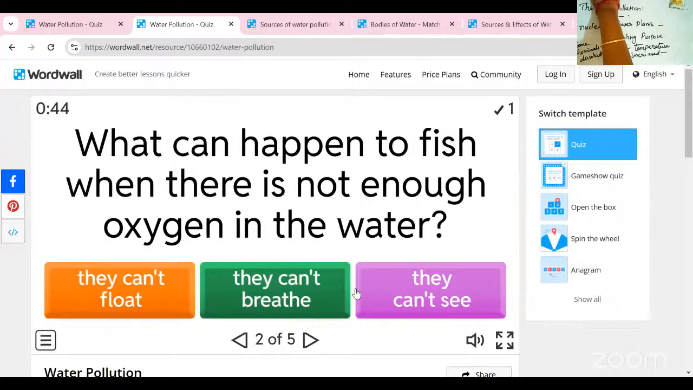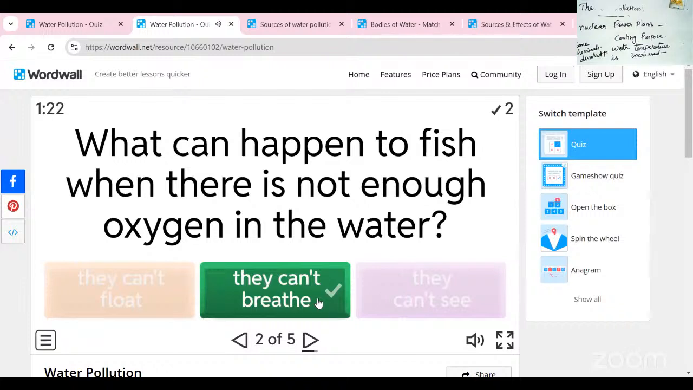Okay. What can happen to fish when there is not enough oxygen in the water? They can't float, they can't breathe, they can't see. Oxygen is the main source of our respiration, not only for humans but for animals also. Yes, someone said plastic. Okay, very good. What happens to fish is they can't breathe, so that is the right answer for this question.